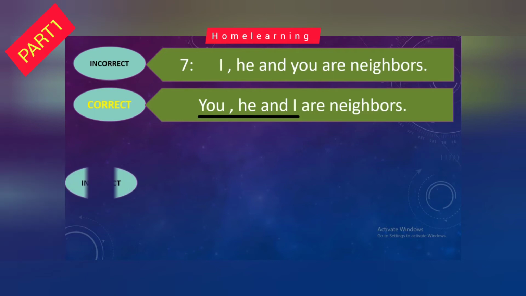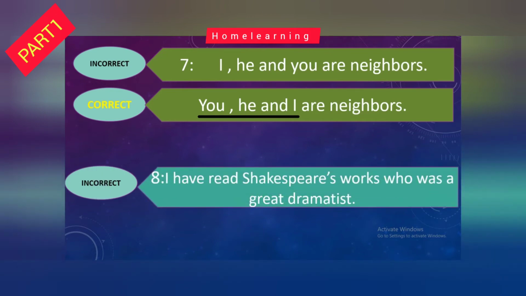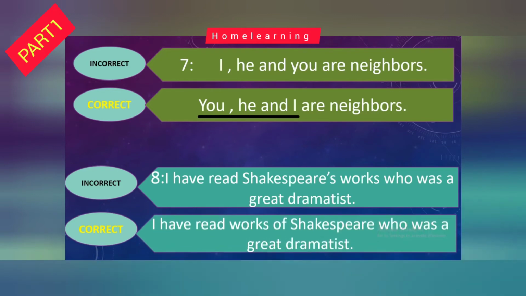Next incorrect sentence is: I have read Shakespeare's works, who was a great dramatist. Correct: I have read works of Shakespeare, who was a great dramatist. So why do we use "works of Shakespeare" instead of "Shakespeare's works"? The reason is relative pronouns should be placed as close to their antecedent as possible. Antecedent means previous.